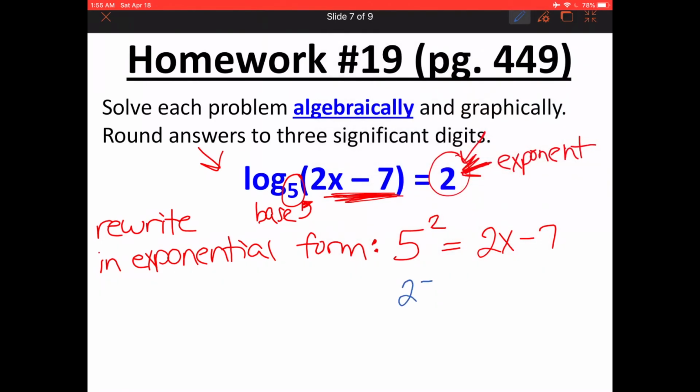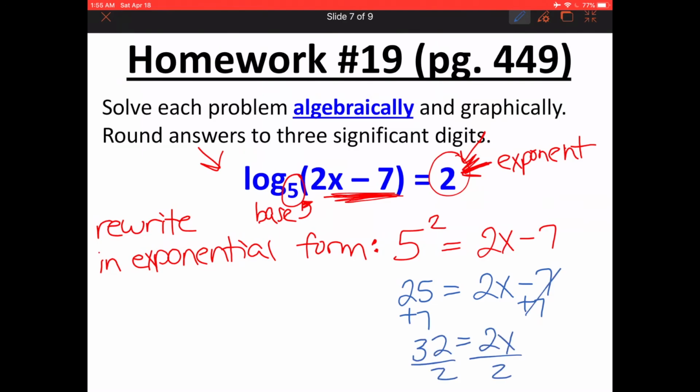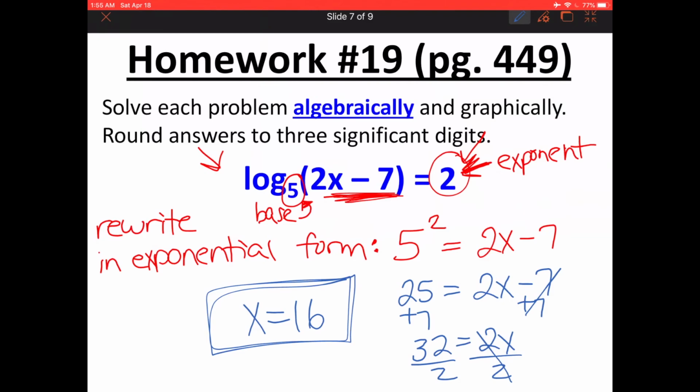So now we have like the easiest middle school math problem. Okay, 5 squared equals 25. So 2x minus 7, add 7 to both sides. You guys get 32 equals 2x. Divide by 2. And so your final answer equals 16. So notice we're getting the same answer either way, whether you solve by graphing or solve by algebra. Again, you guys know I'm a fan of the algebra. I find it much faster. All right? But it's totally up to you, whatever your preference is.